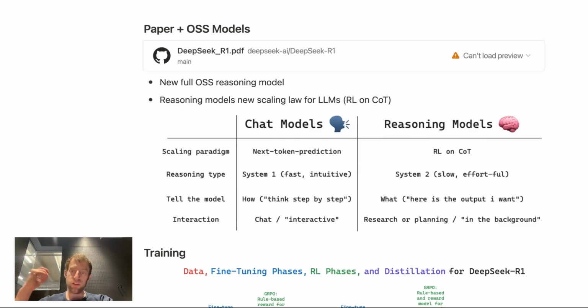Now, reasoning models are a bit different. They're trained with a different paradigm, RL on chain of thoughts. We'll talk about that a lot in a bit. It's system two reasoning. Often tell the model what you actually want, not how to think. And the interaction mode is a bit different. It's very good for research or planning in the background style tasks that are less interactive.